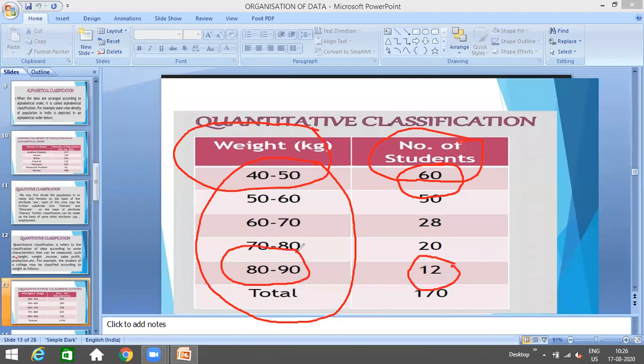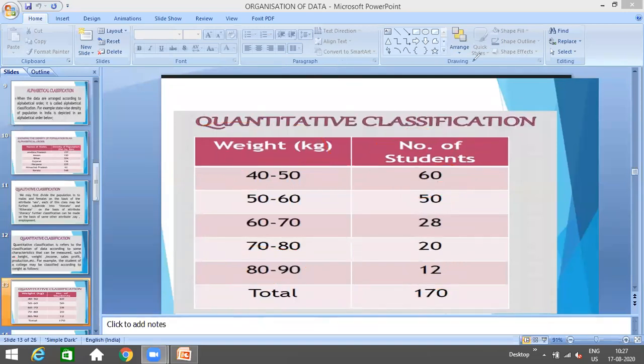This is called quantitative classification of data, which means whenever the data is being classified on the basis of quantity only. The quantity can be weight, height, income, expenditure. I hope that is clear to all.